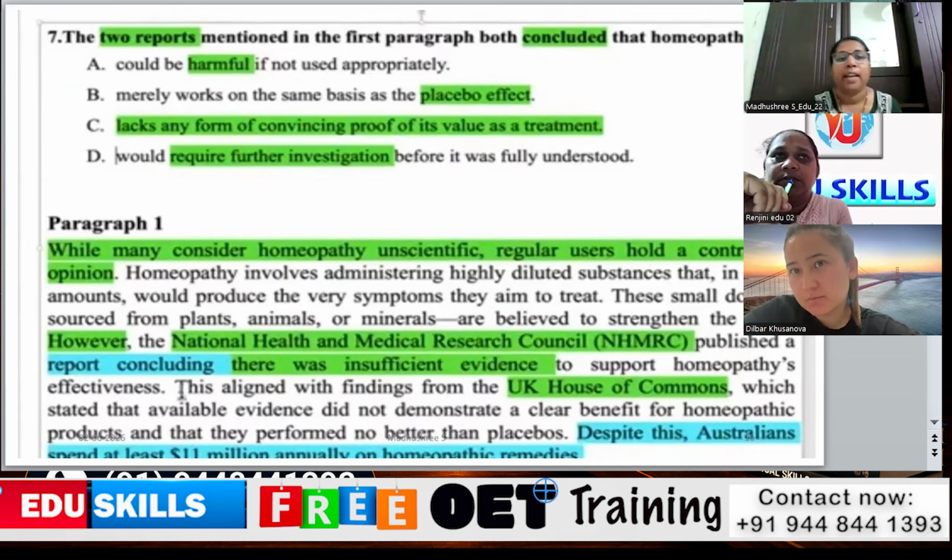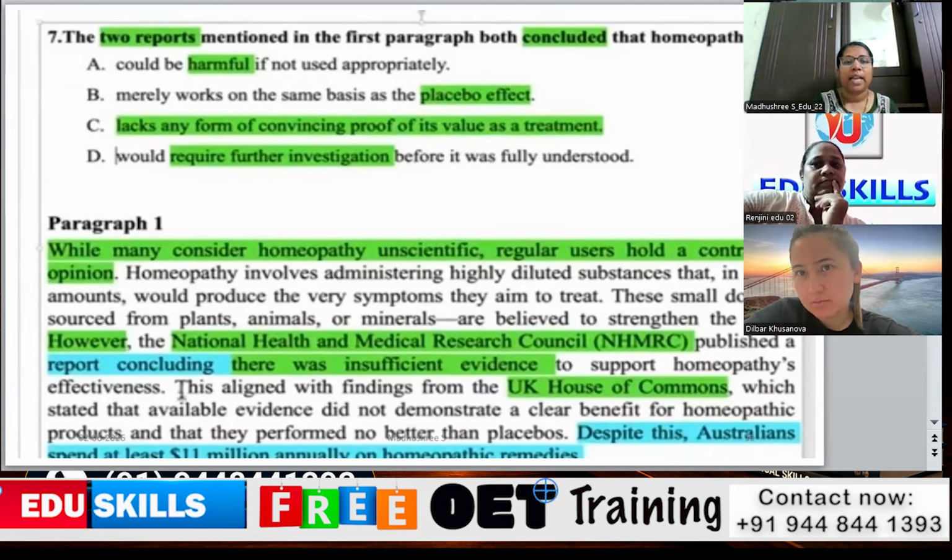Sorry, option A and B merely work on the same basis as the placebo. So there's a false negative, like false effects or false information. So the D option would require further investigation before it was fully understood. Even the investigations have not been specified here. So the answer will be C.